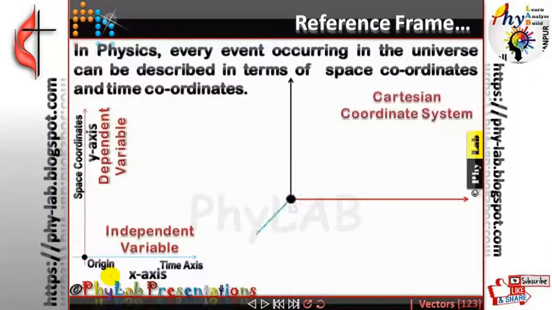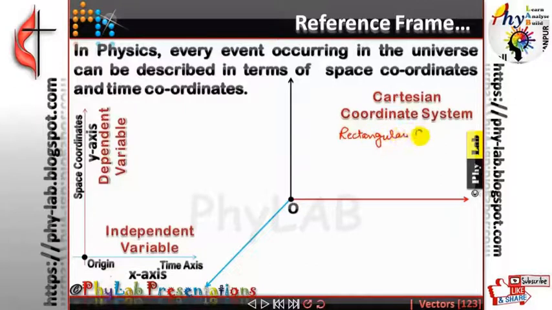Now, the space coordinates that we are going to study consist of three axes. This space coordinate system was defined by Cartesian, and it is called the rectangular coordinate system. Did I say that?